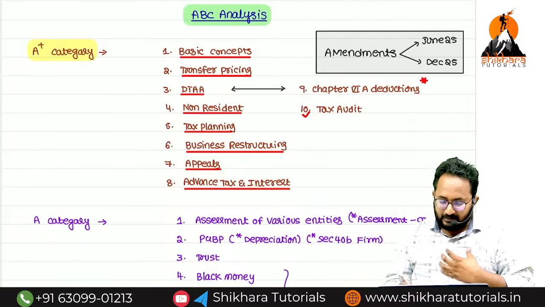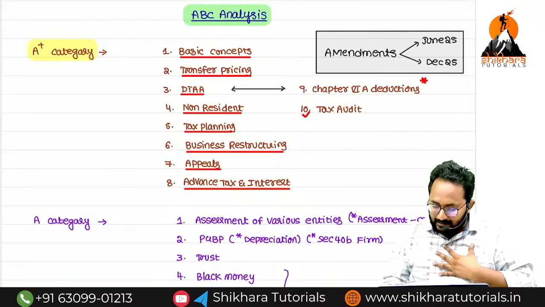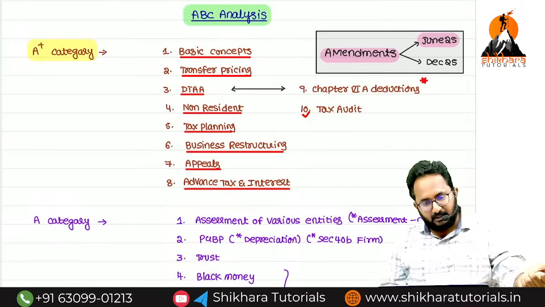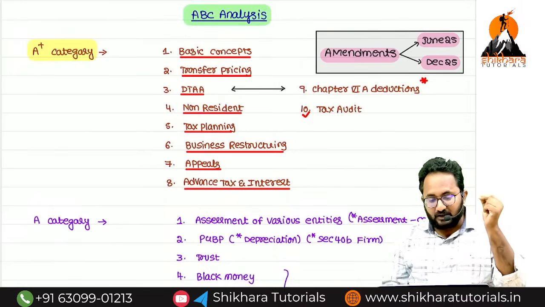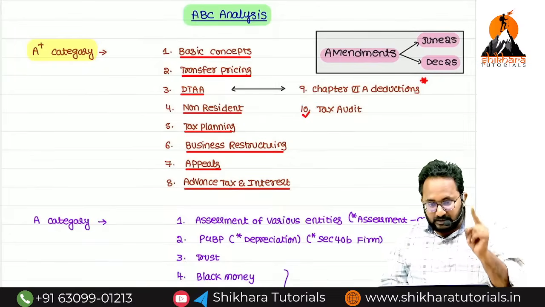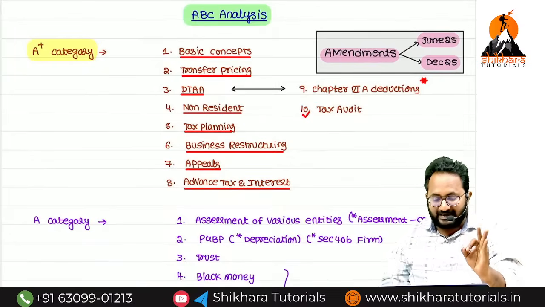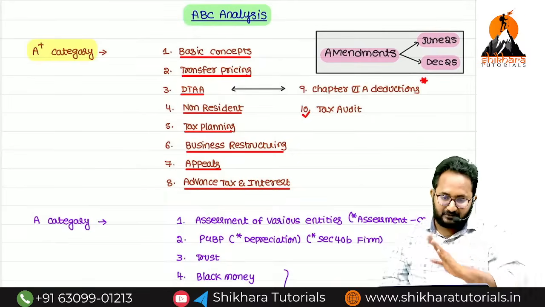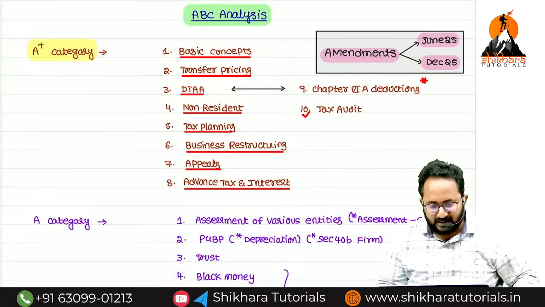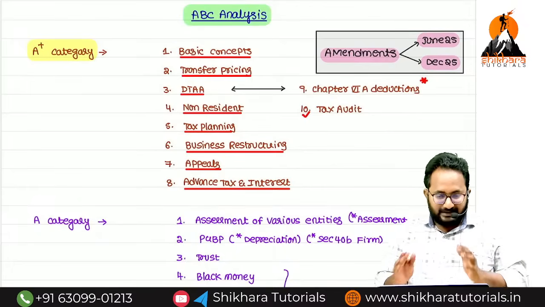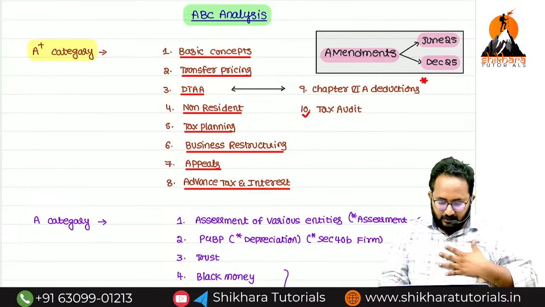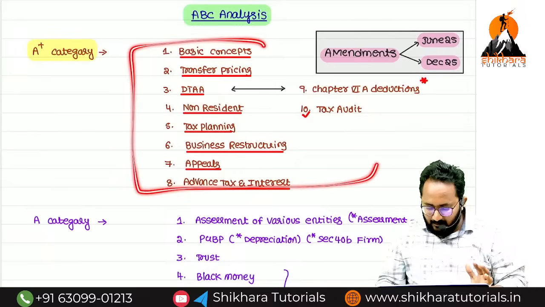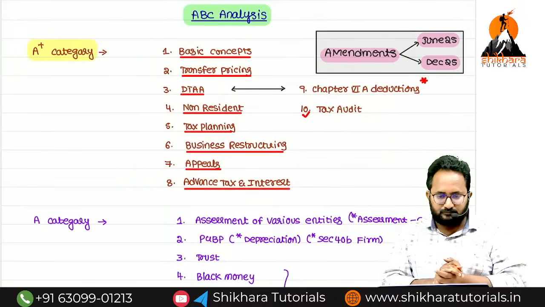But, sir, along with that, I want to add the amendments. June 25 attempt related amendments as well as December 25 attempt amendments, both are A category only. Definitely you can get 2 to 3 MCQs or questions from the amendments alone. Tomorrow I will come up with the amendments live, don't worry. Even though you don't have time, allocate your time for the A plus category chapters first.